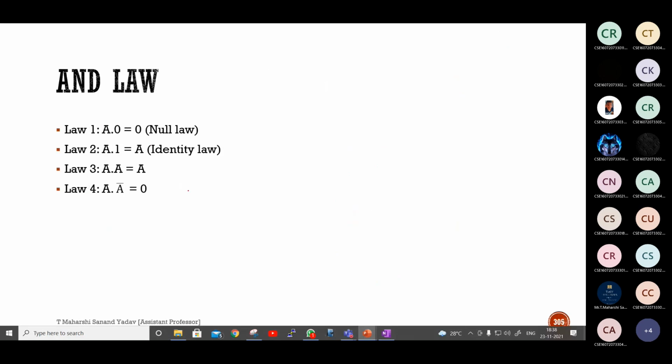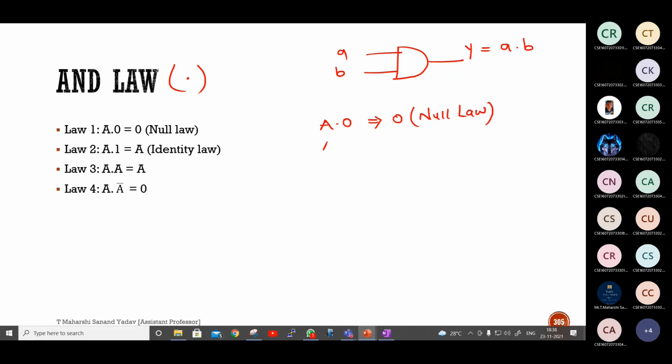Next, coming to AND law. We already know this. AND means simply perform dot operation. And this is the logic symbol of AND. It contains two inputs A and B, and output will be Y. So that's the reason I'll write it as A dot B. Next, A into 0. How much? 0. This is also called null law. Next, A into 1 will be A. This is called identity law.